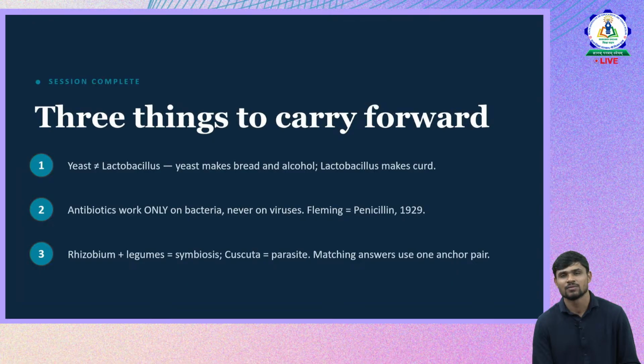Okay. So with this, we'll conclude this session related to microorganisms, their classification and their uses. Let us continue in the next session, where we'll be discussing the harmful microorganisms and how they are harmful for human beings and also plants and animals. So let us conclude now. Thank you so much.